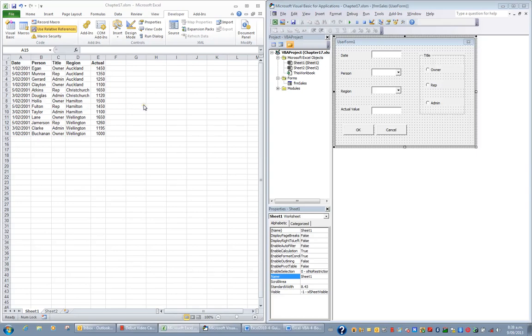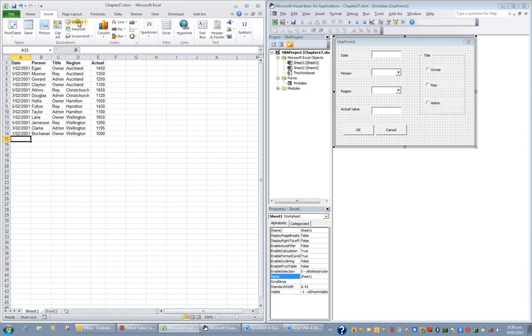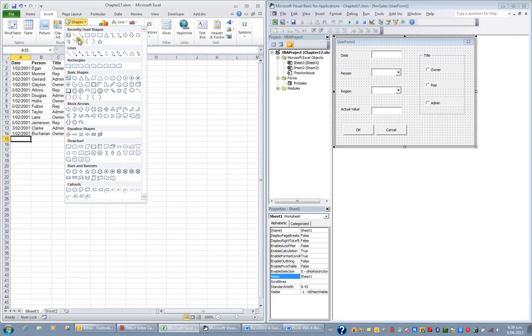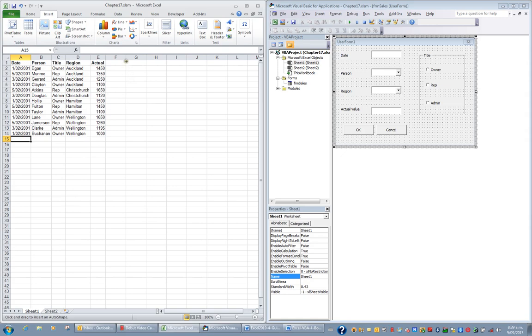What I'd like to do now is draw a button on my Excel sheet that actually runs the macro data entry. So I'm just clicking in the Excel file chapter 17, and I'll go to the Insert tab in the ribbon, and here I can choose Shapes, and the shape I tend to like to use is in the Basic Shapes group, and it's called Bevel. I'll click the Bevel shape and I'll just drag to draw a rectangle, about that size.